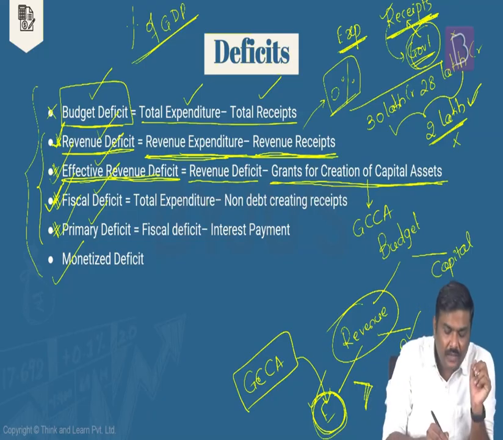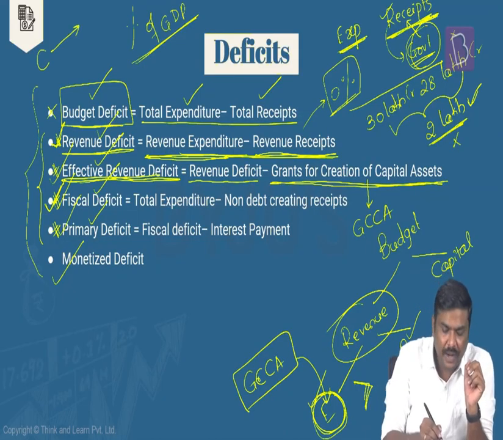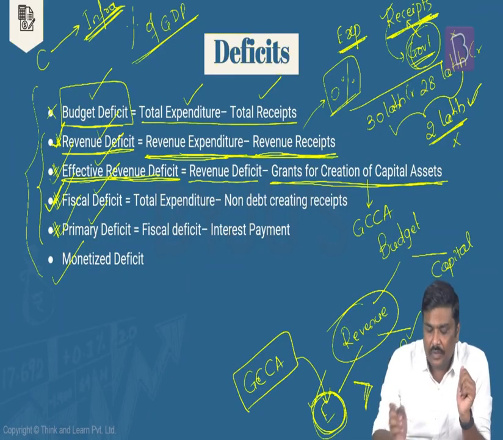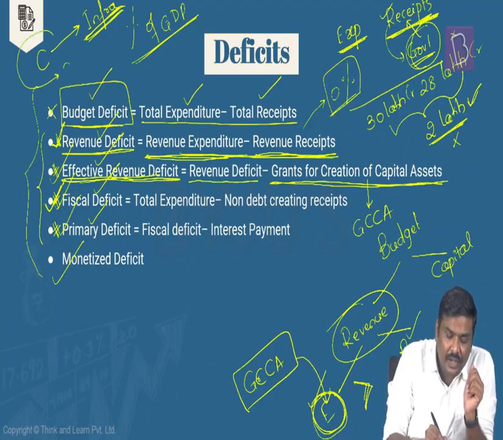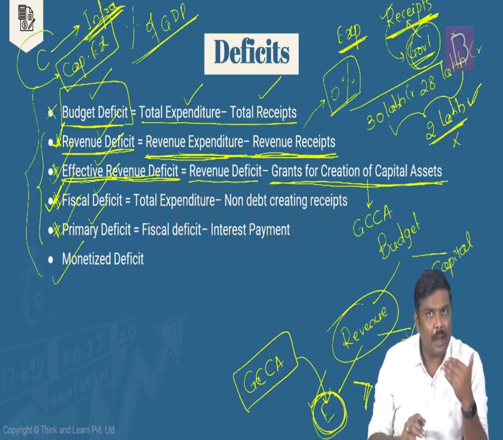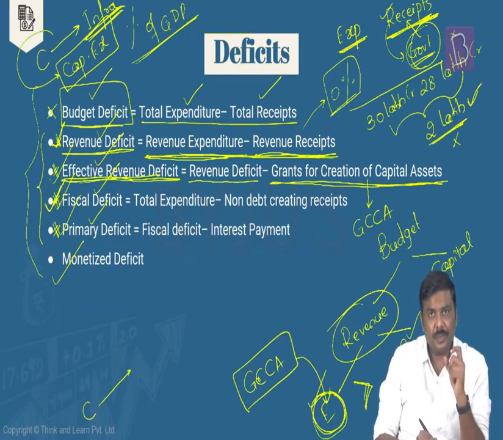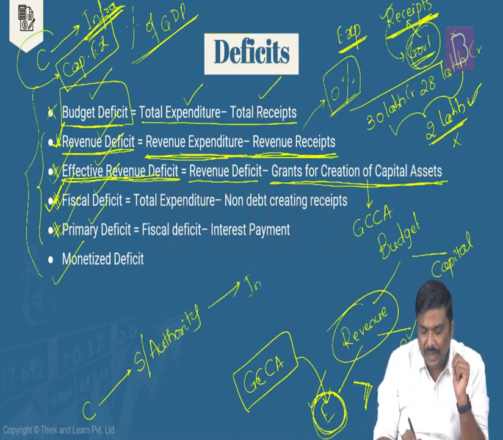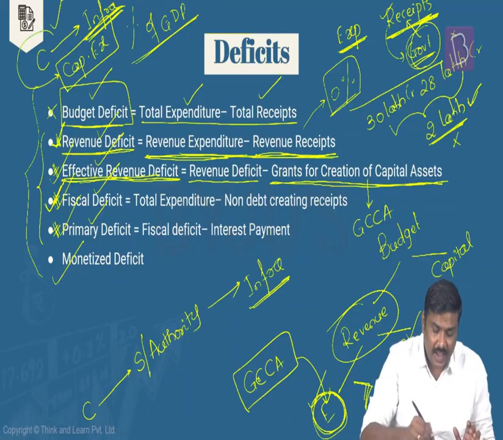Now what is the idea here? Whenever the central government directly spends and develops infrastructure, we will consider this expenditure as a part of capital expenditure, that is under the capital head. But at certain points of time, the central government will give funds, let's say, to a state government or to a particular authority at the state level, and this authority or government will spend the money to develop infrastructure. Understand the difference between this and this.